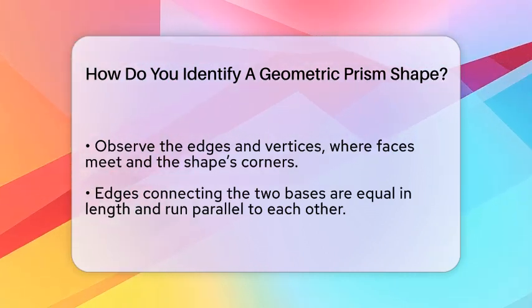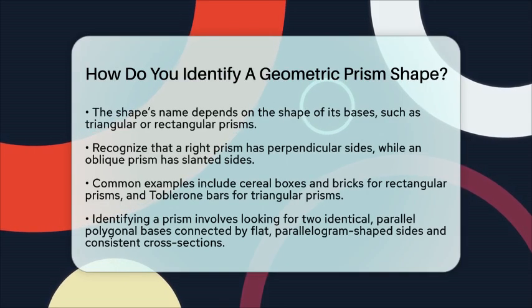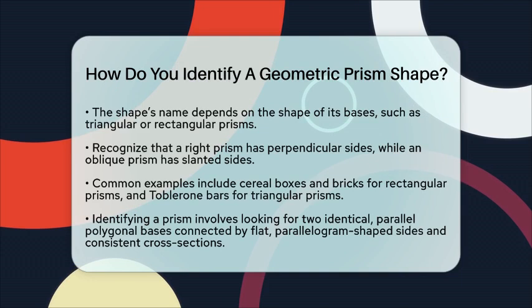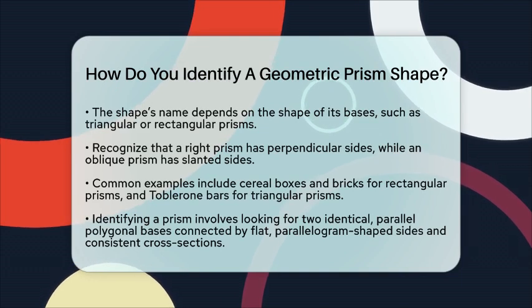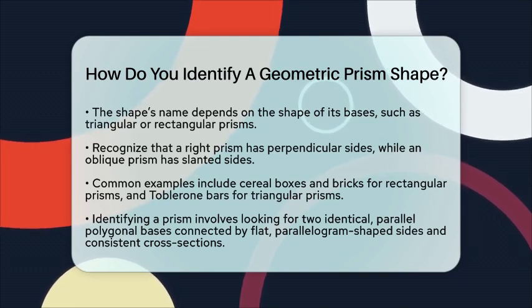So, to spot a prism, look for two identical parallel polygonal bases connected by flat, parallelogram-shaped sides. Check if the cross-section stays the same along the length. Recognizing these features helps you distinguish a prism from other three-dimensional shapes like pyramids or cylinders.